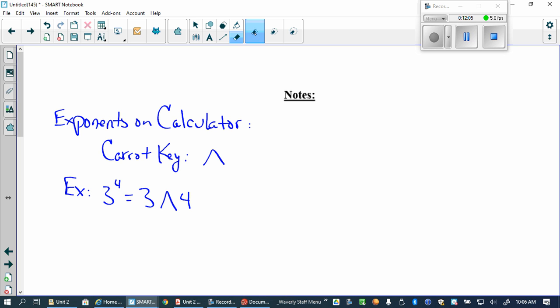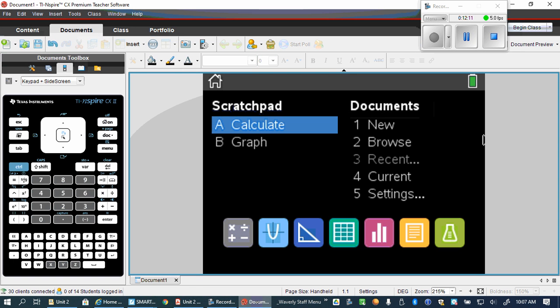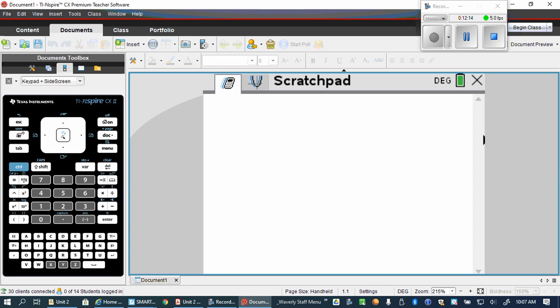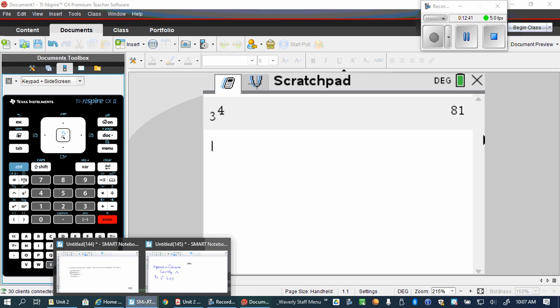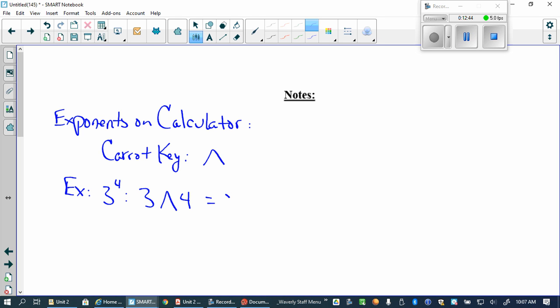Right? So everybody try that. Just use Scratchpad, the first one where you calculate. So hit your little Scratchpad. So push this little button right here once, and it should come up to the screen that looks like this. It says Scratchpad. Okay. So now type 3. And then you see the caret button here, and you want it to the 4th, right? And then hit enter. 81. Okay? So 3 to the 4th equals 81. Let me show you how to enter some other things.